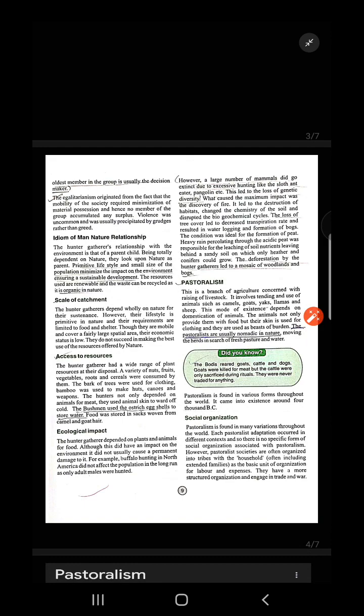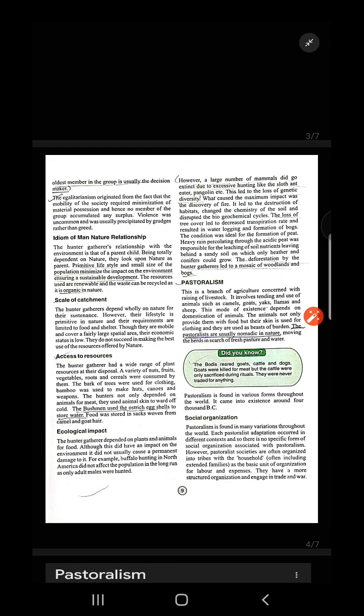Now there will be a new term, that is the scale of catchment. So what is scale of catchment? It generally means how much amount of natural resources you can consume and use for the benefit of the individual or the community. Okay, so this is the scale of catchment.